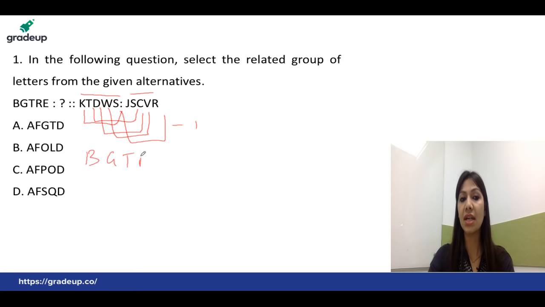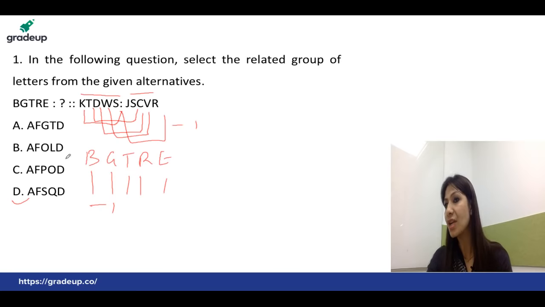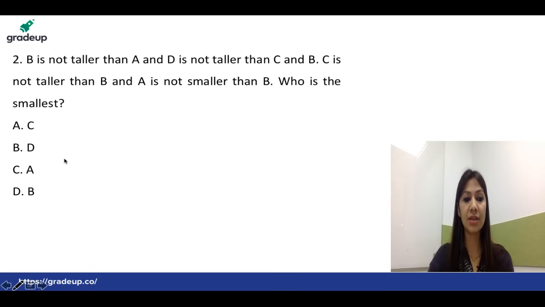That is BGTRE, and minus 1 will give you option D, that is AFSQD. So it was a very simple question. Let's check out the very next question, student.